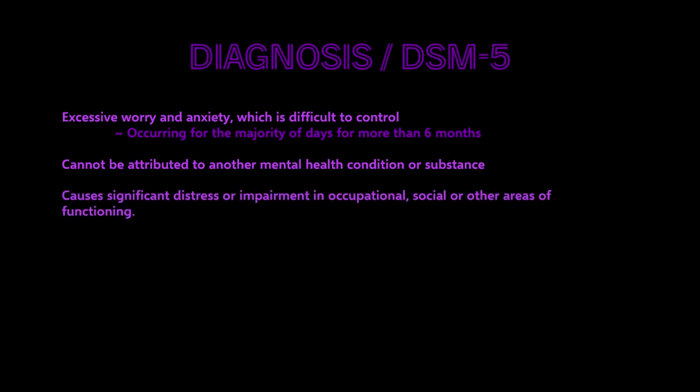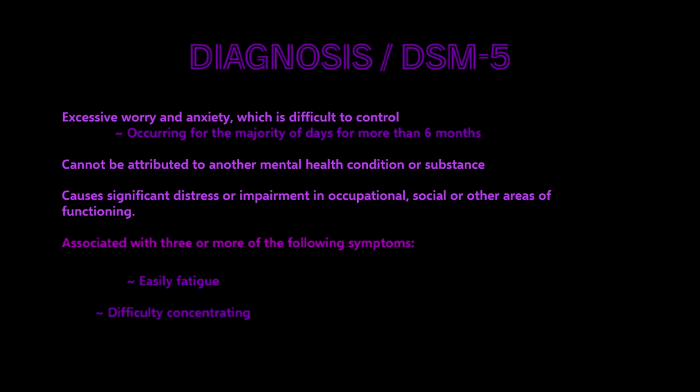It should also cause significant impairment in occupational, social, or other areas of functioning. For a diagnosis of GAD, the person must also have 3 or more of the following symptoms. Easily fatigued, difficulty concentrating, sleep disturbance, restlessness, muscle tension, or irritability.